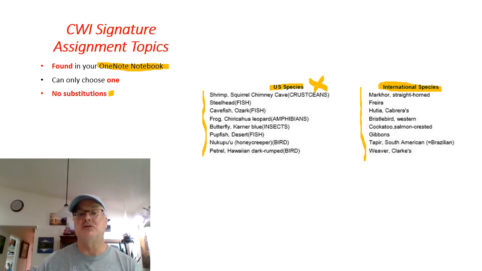You can't substitute. Okay, so if I see a presentation that comes in saying it's the white rhino, and I check this list and it was not listed on yours, then you have to do it over, or you don't, because you will not receive credit. Again, this is important for those that are taking the CWI. This is a CWI requirement. And I'm also making it, since this is a college class, required for the non-CWI group.